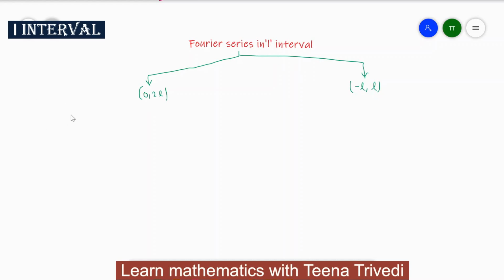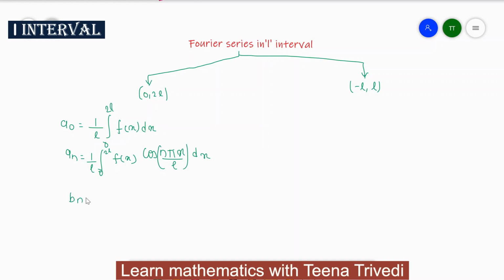In 0 to 2L, the formula of a0 is equal to 1 upon L, integral 0 to 2L f of x dx. For an, the formula will be 1 upon L, integral 0 to 2L f of x cos n pi x divided by L dx.